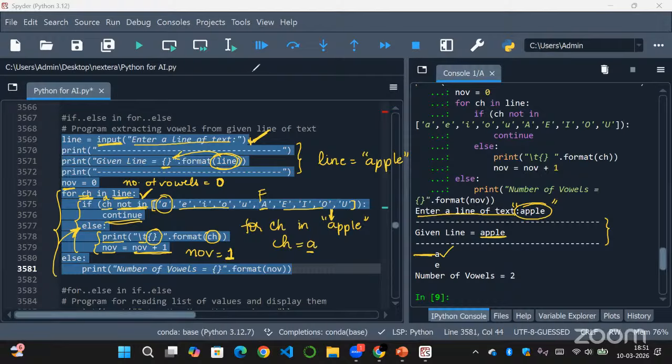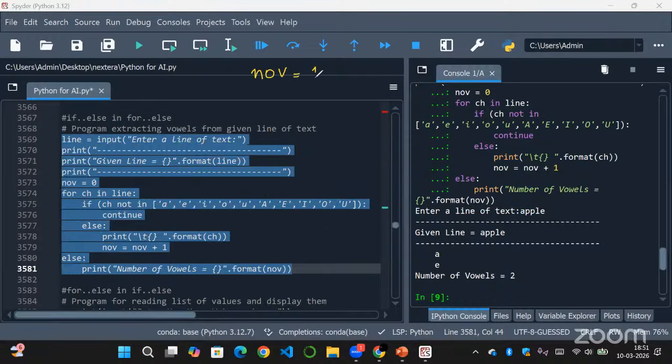Now in the next loop, we have NOV equal to 1. Keep that aside, and again it will loop through the for loop. Line still refers to apple, right? A is done. Now ch will refer to the next character, that is P. It will go inside the for loop and check the if else condition.